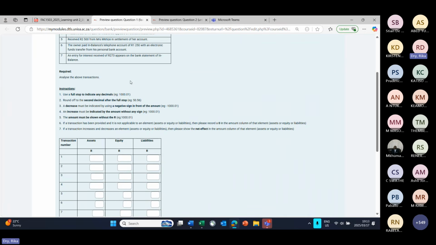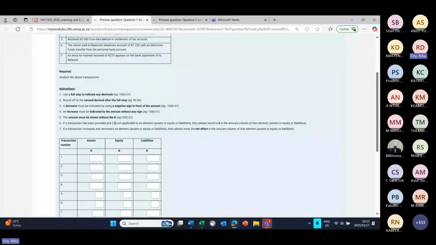If you want to indicate a decrease on one of the elements, use a minus. Then very important as well, the amount must be shown without the rand sign. If you're going to type in the rand sign in these blocks when you do your assignment tomorrow, then it will be marked incorrectly because the system is not going to recognize it.